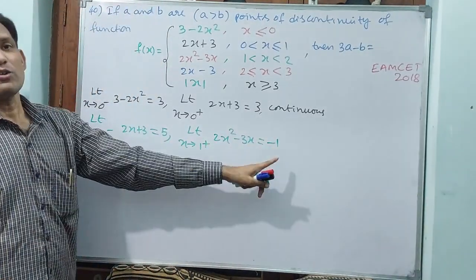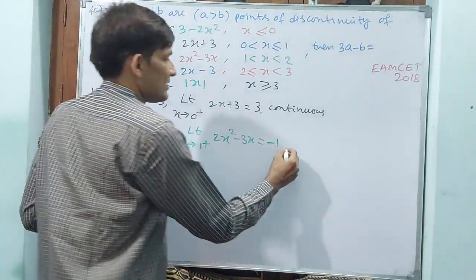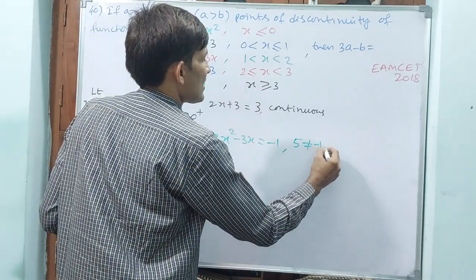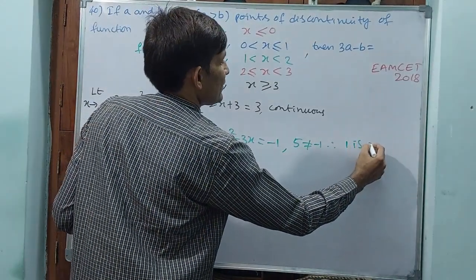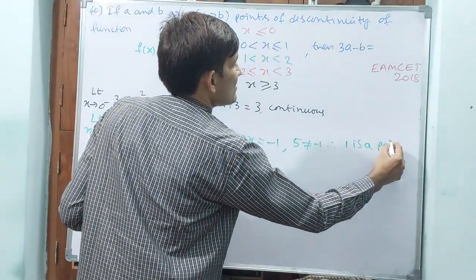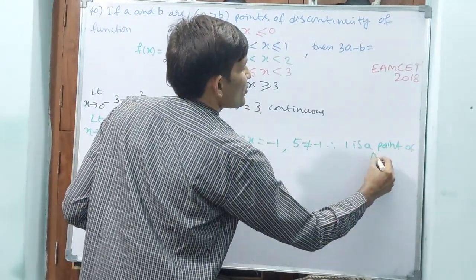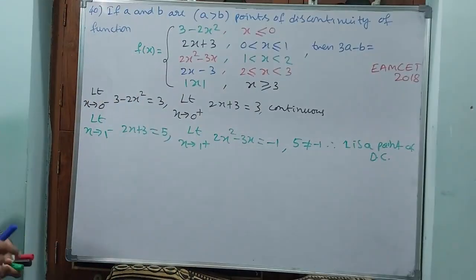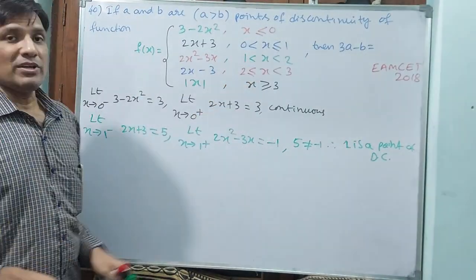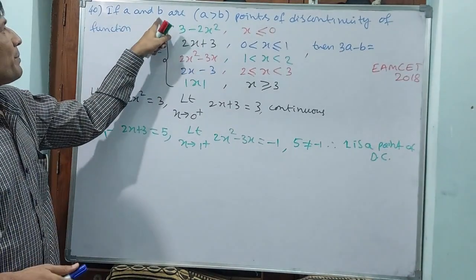See, 5 is not equal to minus 1. Therefore, 1 is a point of discontinuity.